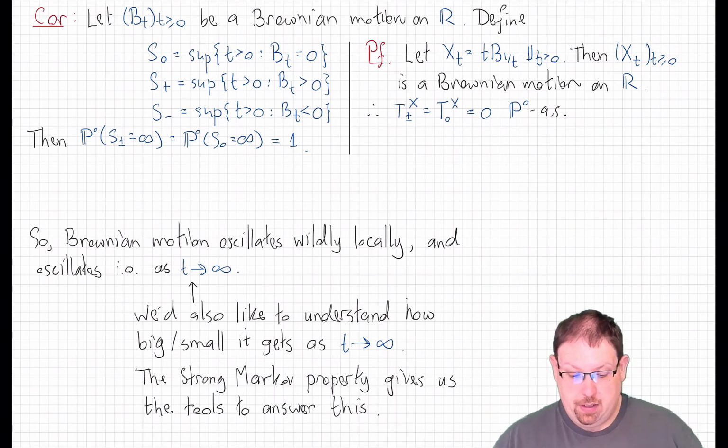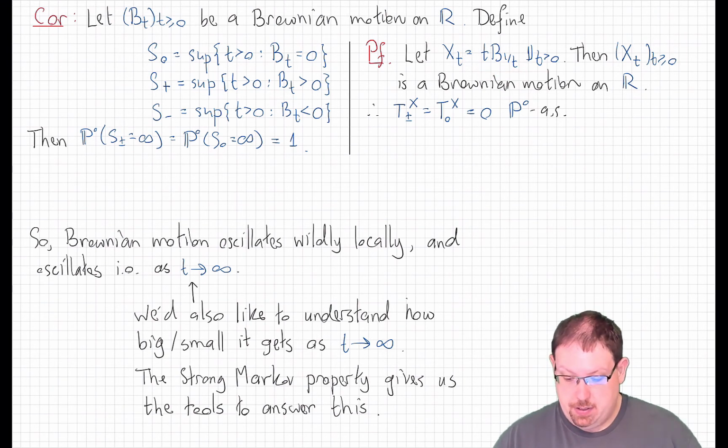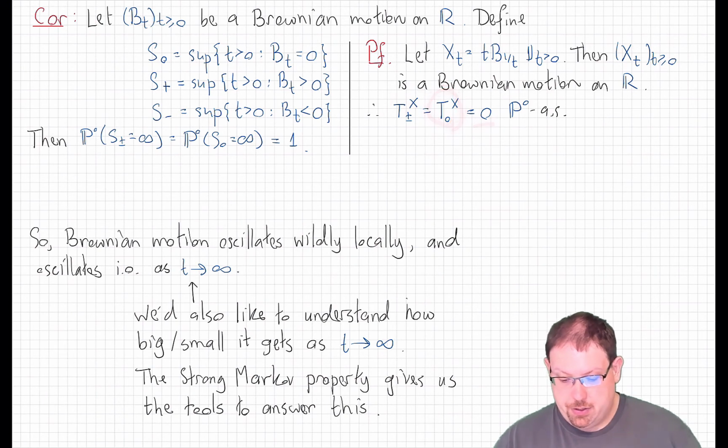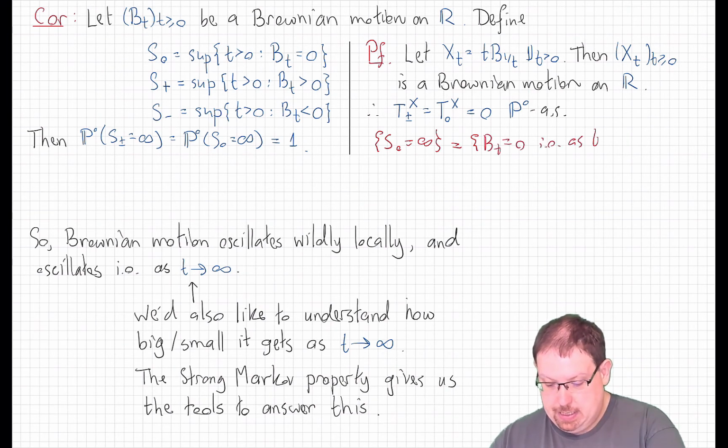The proof here leverages what we proved on the last slide, together with the fact that the process X_t, defined by t times B_{1/t} when t is greater than 0 and 0 at time 0, is another Brownian motion. That means that T^X plus or minus and T^X_0 are all 0, almost surely, as we showed. Well, the event that S0 equals infinity is just the event that B_t equals 0 infinitely often as t goes to infinity.